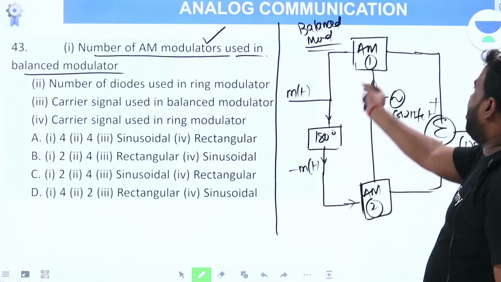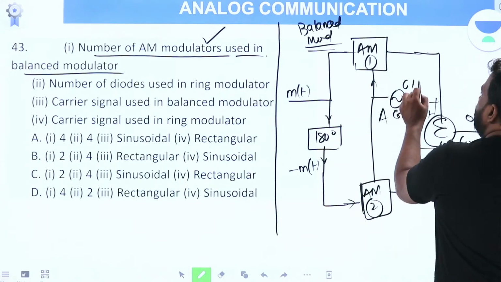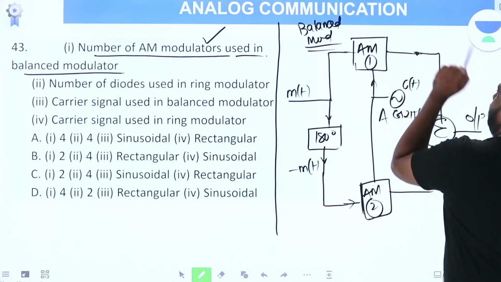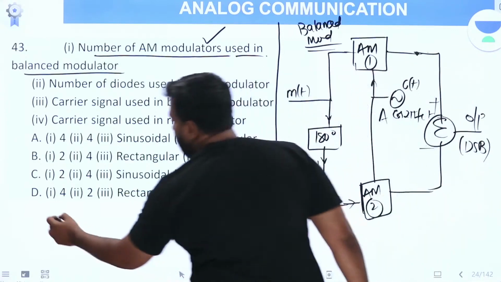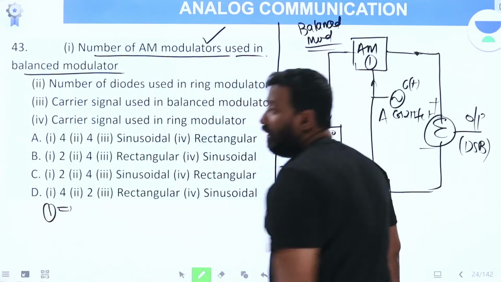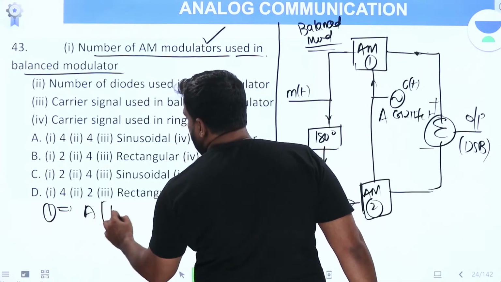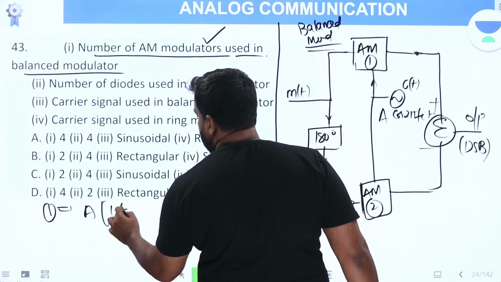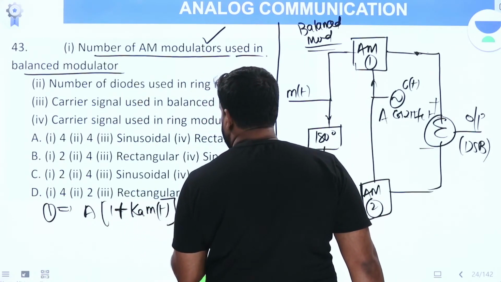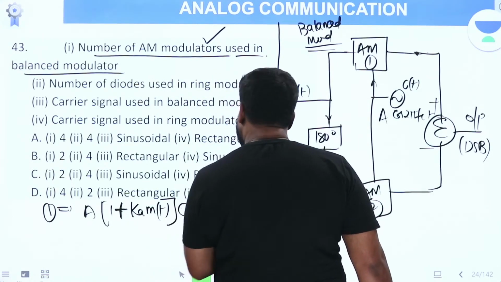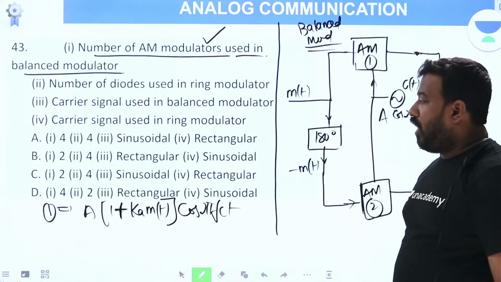Now m(t) signal is fed and c(t) is fed to the AM modulator. So what is output 1? The output of AM modulator 1 is a modulated signal. What is a modulated signal? Ac into (1 + Ka m(t)) cos 2πfct.